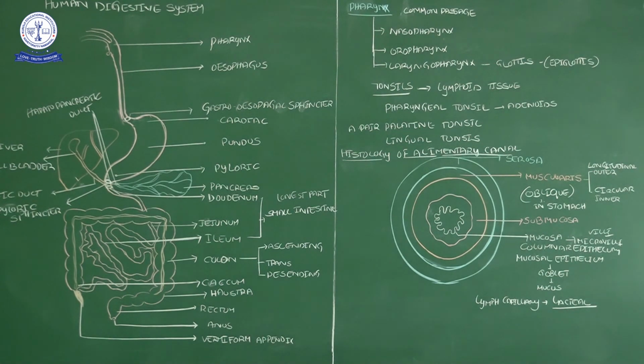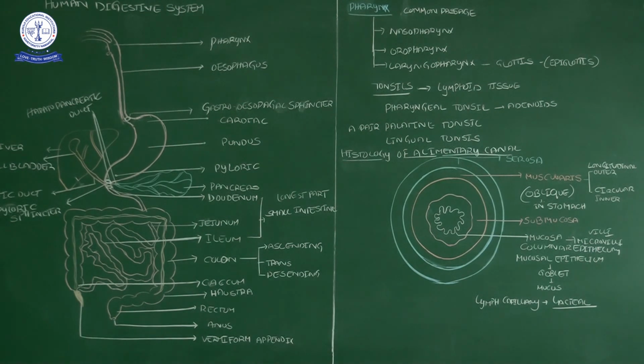Okay, what we discussed in this video: tooth structure, the parts of the tongue, how taste is detected by the tongue, a diagrammatic explanation of the human digestive system, then the pharyngeal parts, and then the histology of the alimentary canal. So the first part of the digestive system is completely covered in this session. Next session I will start with the digestive glands we want to study. Okay.